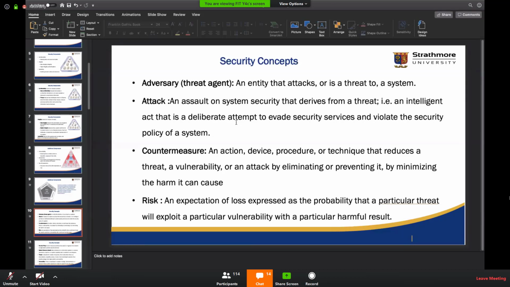So can a threat be something internal? Yes, but we cannot look at threats as internal or external, because the threat is simply the potential. It's a chance event. Do we have any probability that we could have an attack? Now, if the agent is internal, then we have an attack that is insider-based, is internal. If the agent is external to the system, then we can have external attacks.